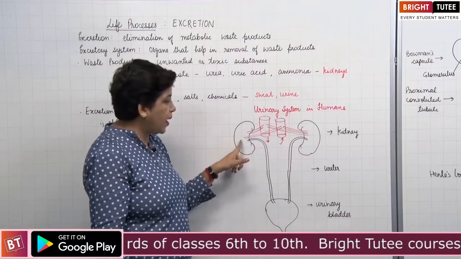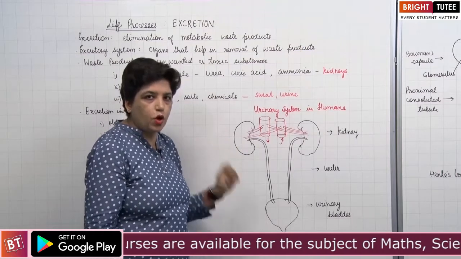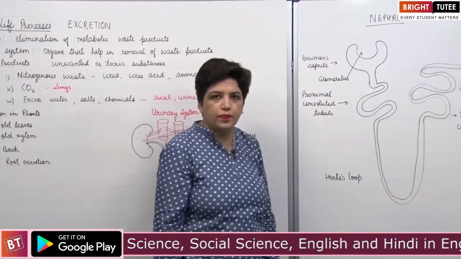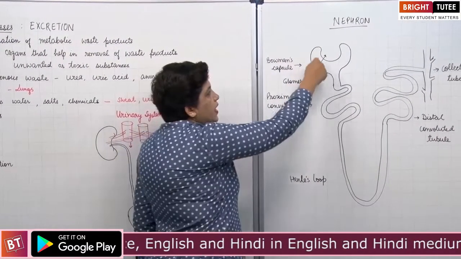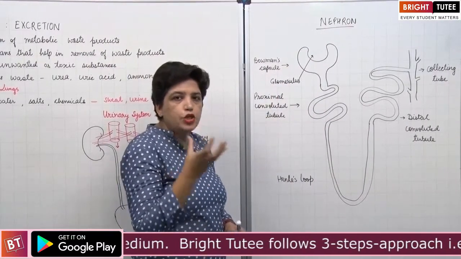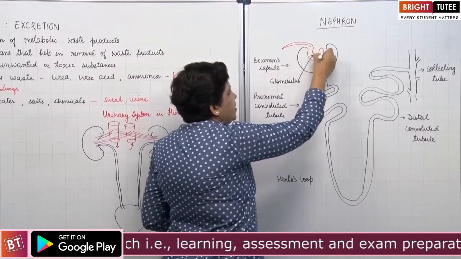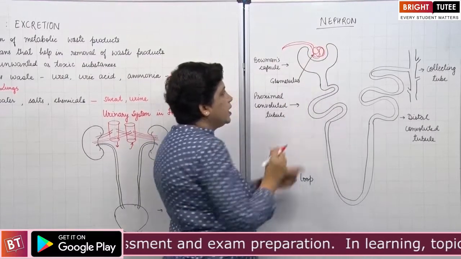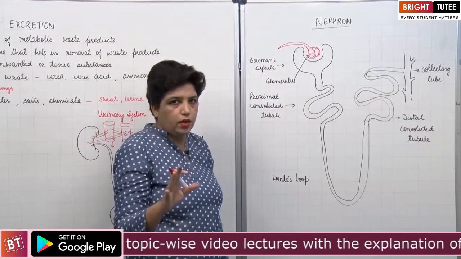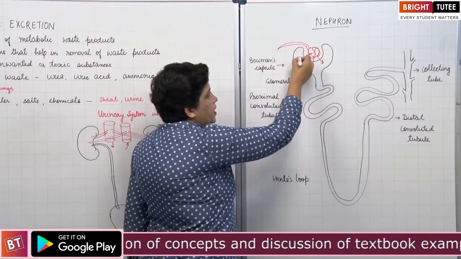We need to study the functional unit of the kidney, that is the nephron, in detail. It is a very important topic from the exam point of view. Now, this is the structure of a nephron. Each nephron contains a cup-shaped structure called Bowman's capsule. Each Bowman's capsule is supplied by a branch of the renal artery and it makes a network of capillaries. This network of capillaries is called the glomerulus. It has a very thin wall. So the blood is filtered from the glomerulus into the Bowman's capsule.